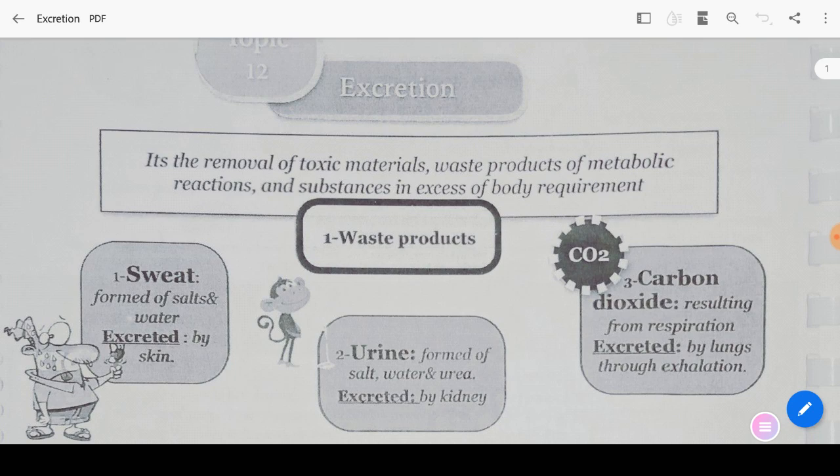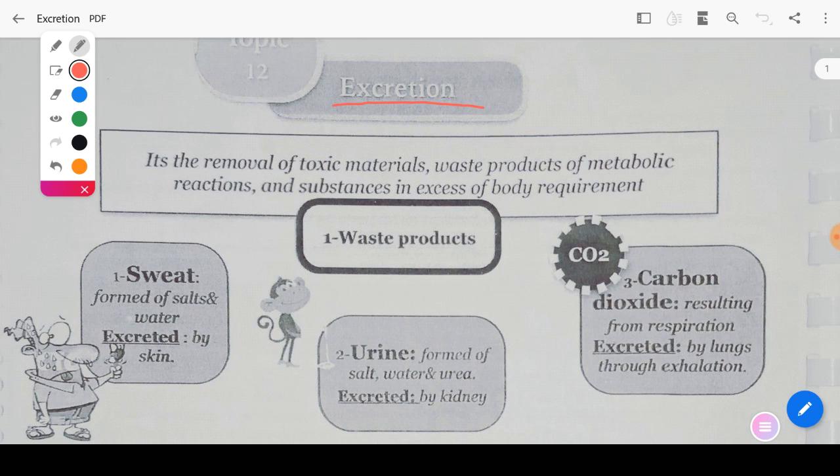Today I'm going to explain a new topic which is excretion. Firstly, what is the meaning of excretion? Excretion is one of the characteristics of living organisms. In this process, the bodies of living organisms start to get rid of different substances.